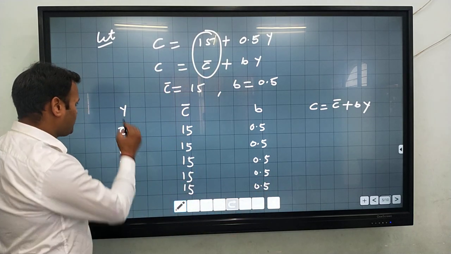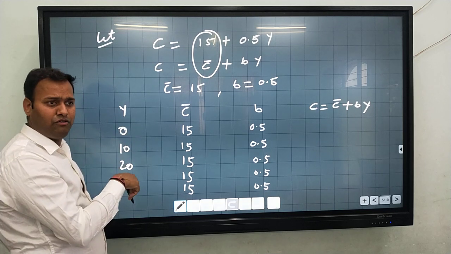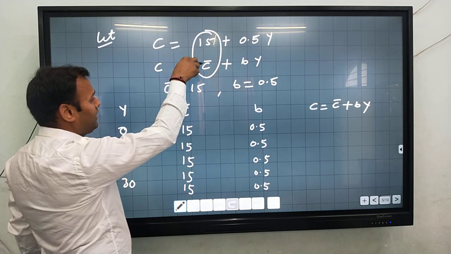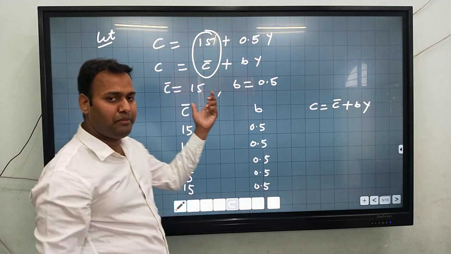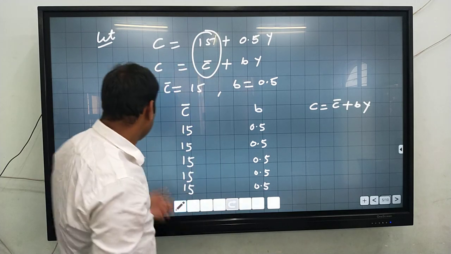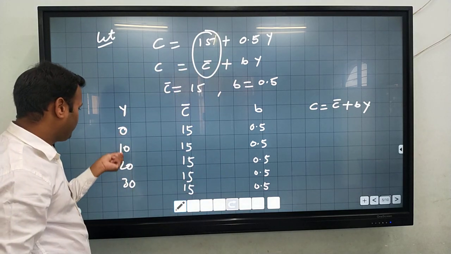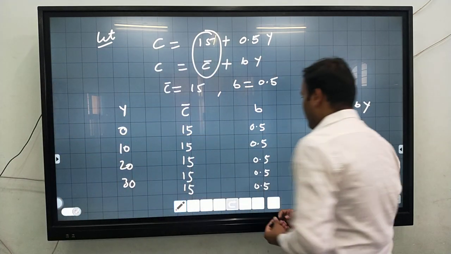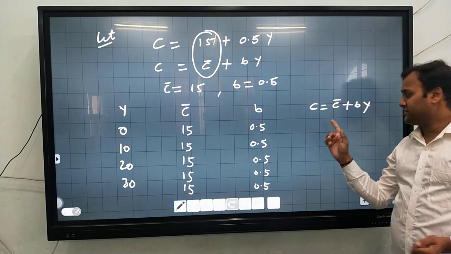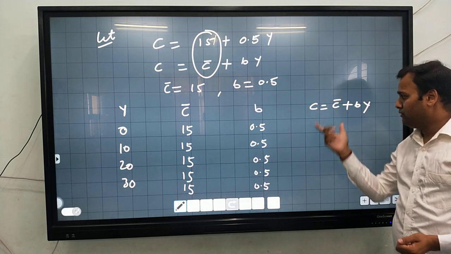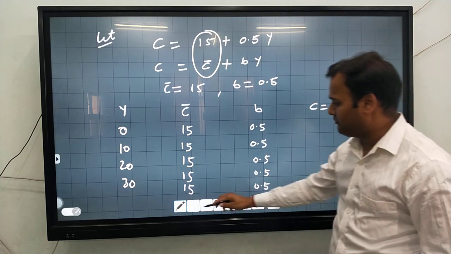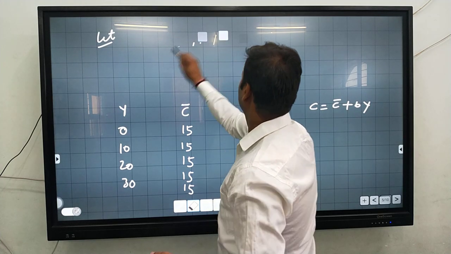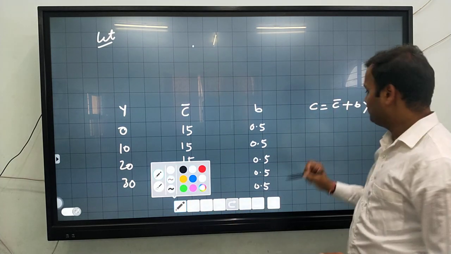So we just consider income. We can take any numbers over here, and C bar, by comparing the equations, we get 15, 15, 15, and b is 0.5. So Y is 0, 10, 20, 30 and so on. Now by using the formula of the consumption function, we can calculate the amount of consumption incurred at the different income levels of the consumers. So we'll discuss one by one.